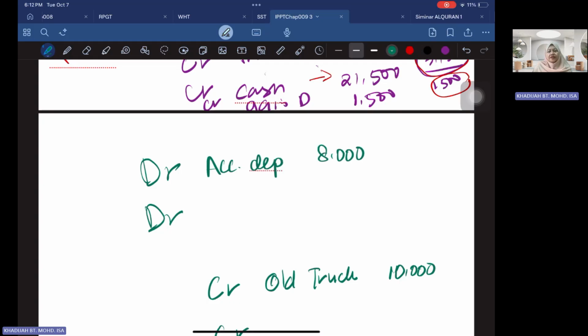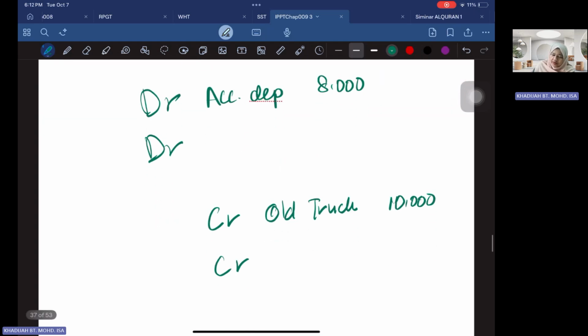Do I receive cash? No, I don't receive cash because it's a trade-in value. Rather than receiving cash, I receive a new truck that costs me 25,000. Am I right? But do I have to pay cash? I have to pay cash for the new truck. So I have to credit my cash.